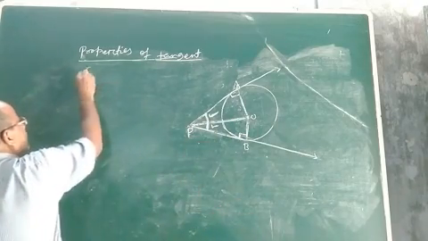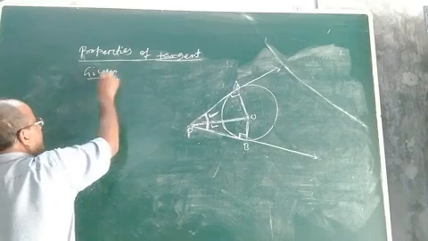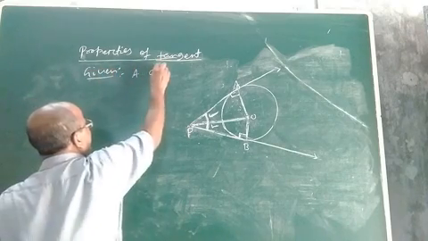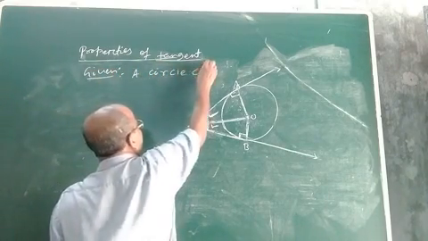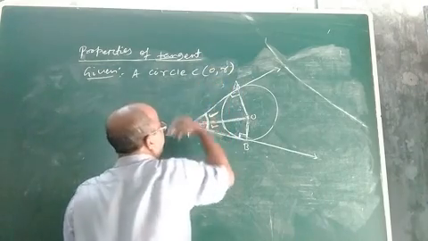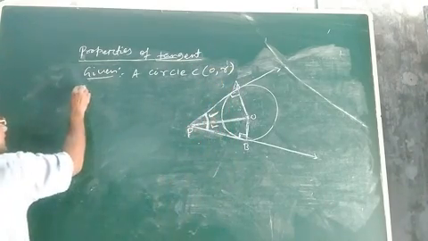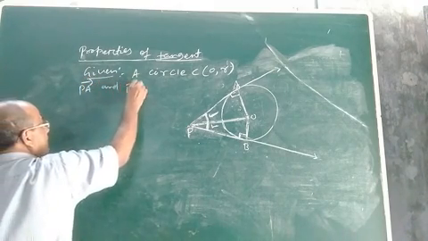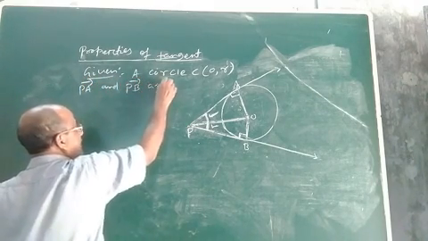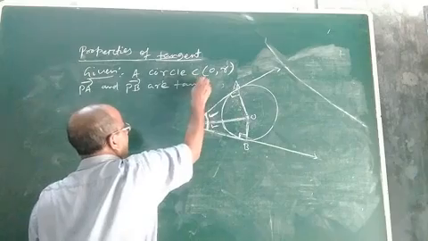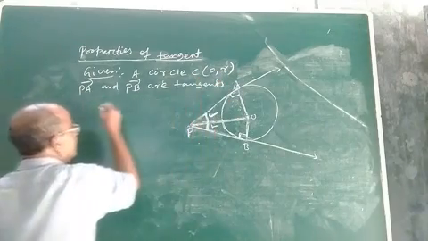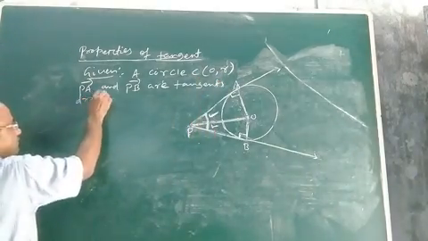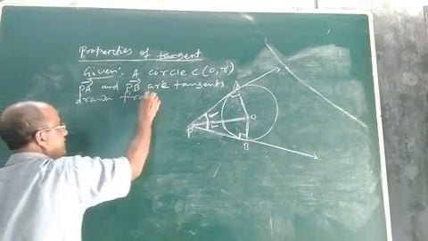Now, what are you given in this proof? You are given a circle, suppose C with center O and radius R. Then what else are you given? You are given PA and PB are tangents drawn from P. This is given.